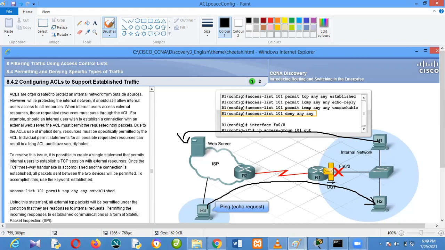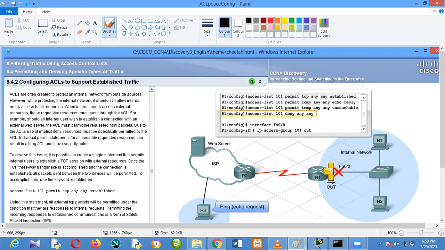So the only way something can come inside is if H1 has already asked something of the server and the server is responding. That is the only time it can pass. But someone cannot just stay outside and communicate to me. The router would not allow it. So the connection must be established from the inside.